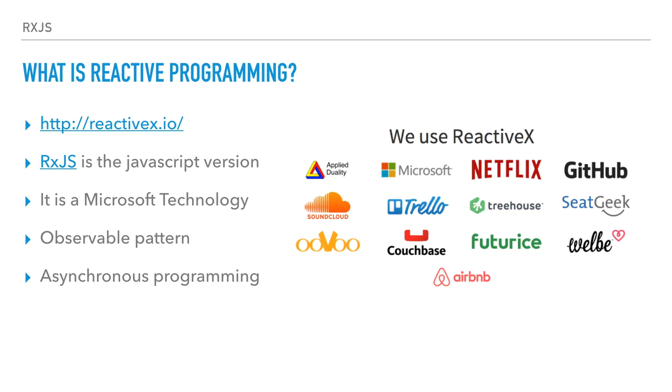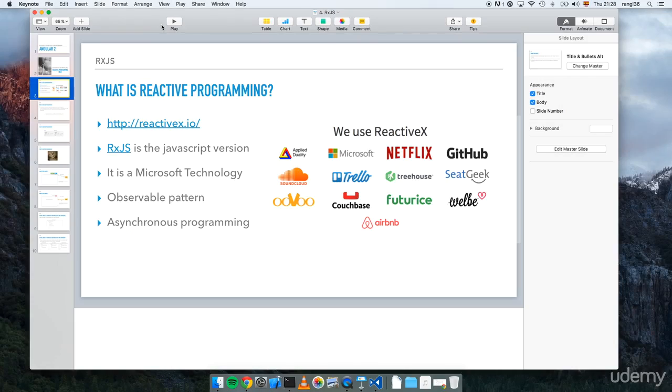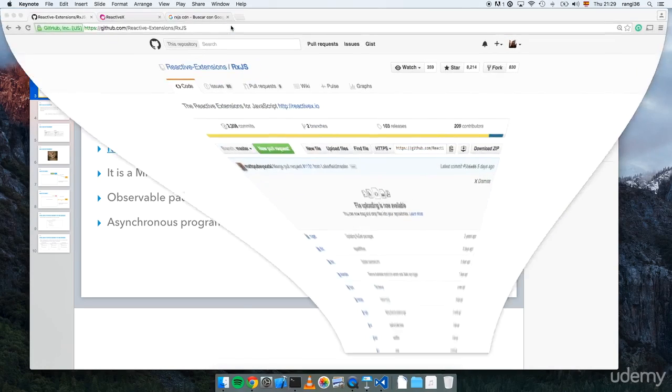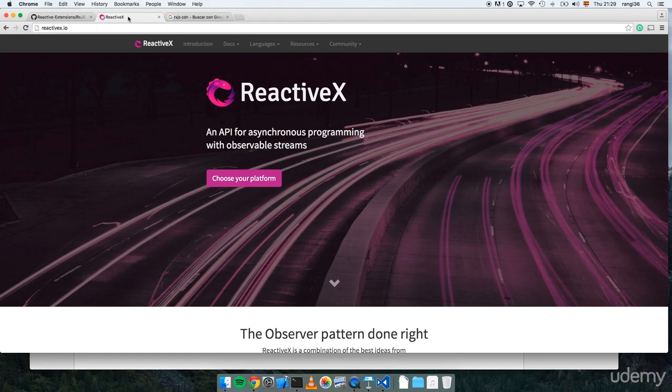So let's talk a little bit about reactivex.io. This is the main sponsor of RxJS. Let's go and take a look at it. So here we have this website, reactivex.io.